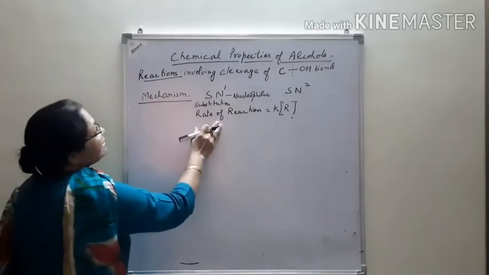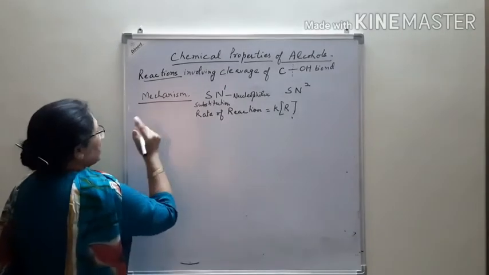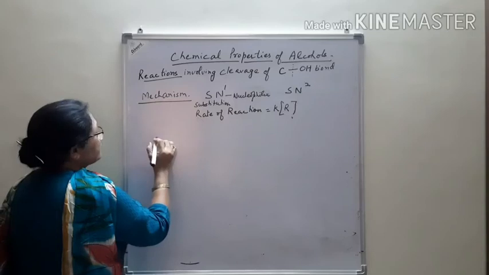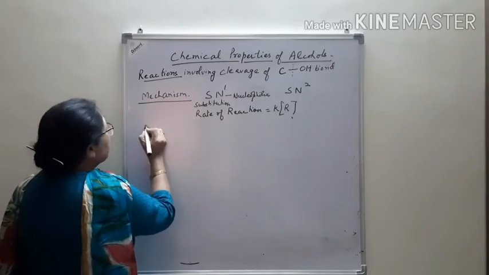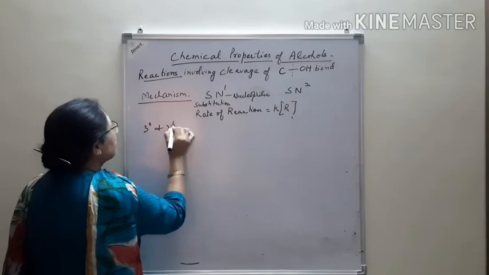First we discuss the SN1 mechanism. What is the SN1 mechanism? This type of mechanism is shown by the tertiary and secondary alcohols.